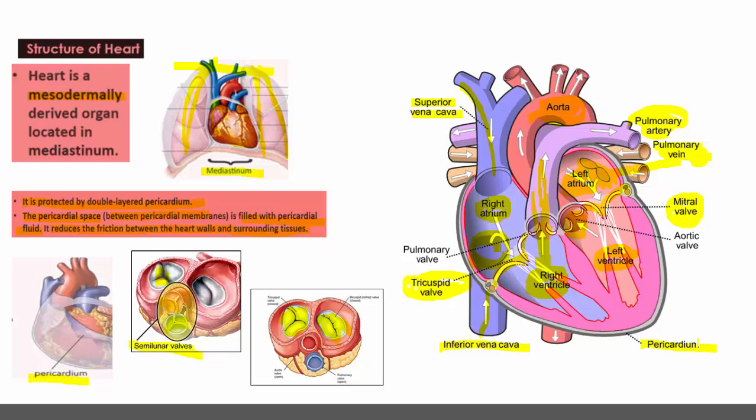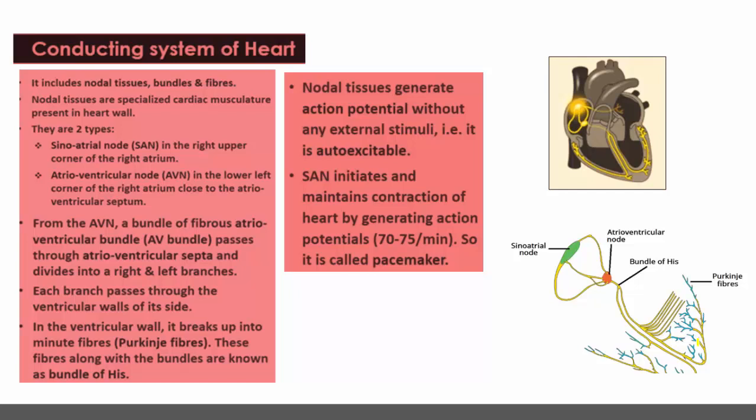This is representation of semilunar valve. So these are different parts with respect to the study of human heart. Then moving to next one, conducting system of heart, the most important bit to concentrate for the multiple choice questions. It includes the nodal tissues and bundles and fibers.